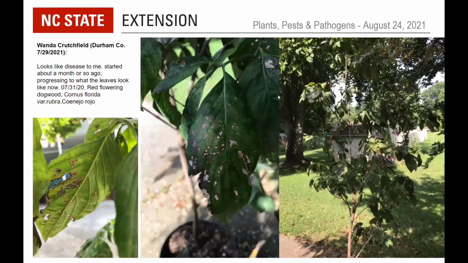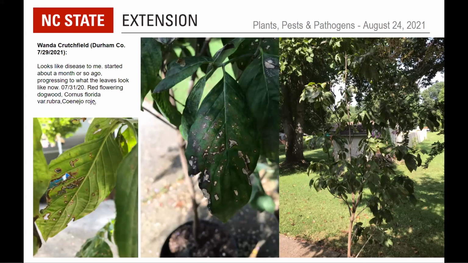So this is our, I think, third of 4 dogwoods in the set, and the description from Wanda in Durham County looks like a disease to me. Started about a month or so ago, progressing to what the leaves look like now. This will be the last day of July. Red flowering dogwood, Cornus florida var. rubra.